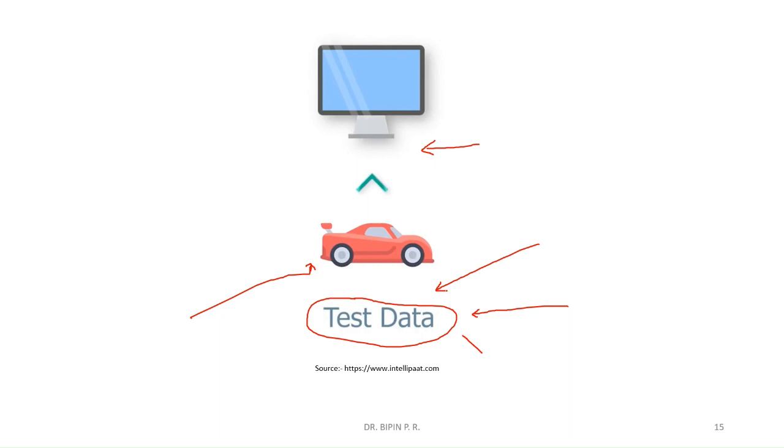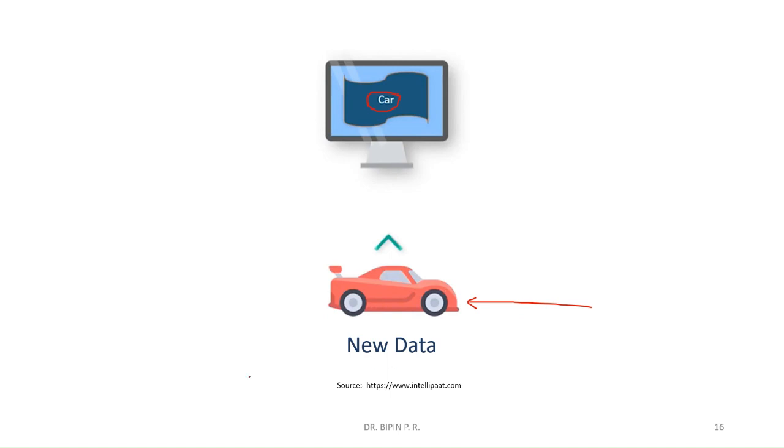So that means our algorithm is able to classify the incoming image into car or no car. Now, if that accuracy is okay for you, then when you give the image of a new car, it will automatically predict it as a car. Actually, it is not prediction, it is classification. If you give the image of a car, it will classify it as a car. And if you give some other vehicles, some bicycle, it will classify it as not a car.